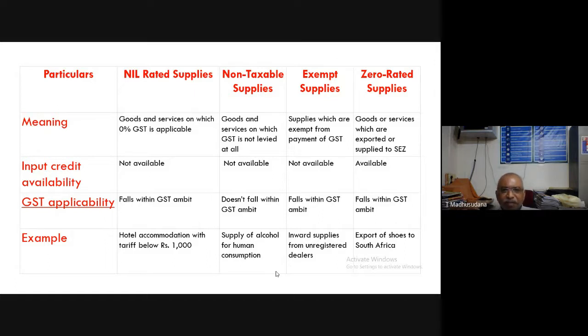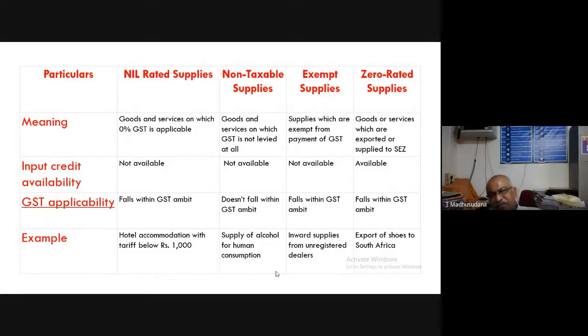As far as meaning is concerned, nil rated supplies means goods and services on which the GST is 0%. They are under GST, but the GST rate is 0%. They are known as nil rated supplies.